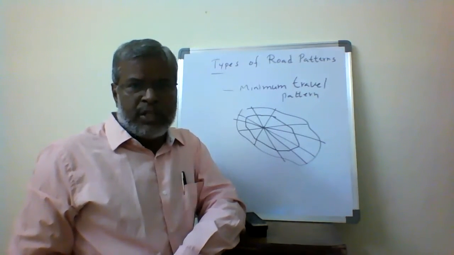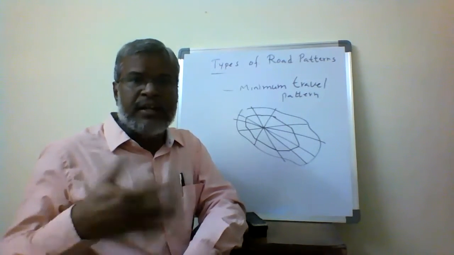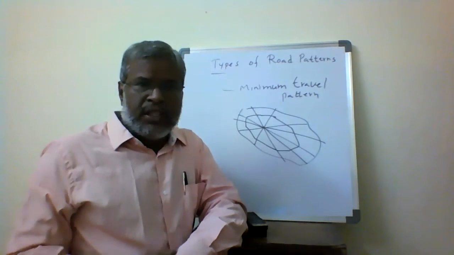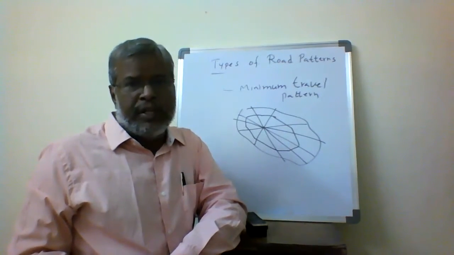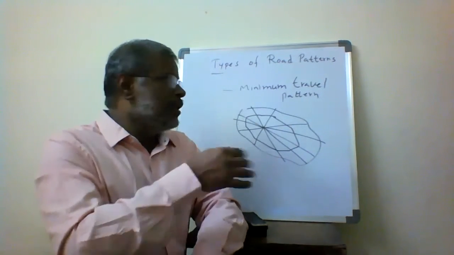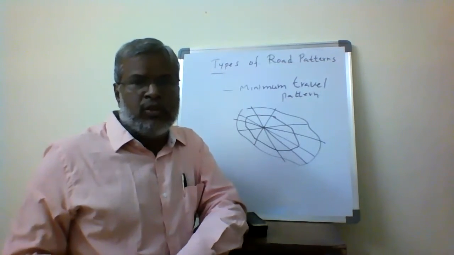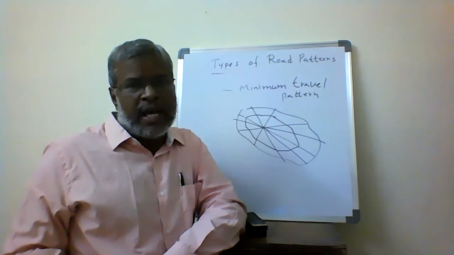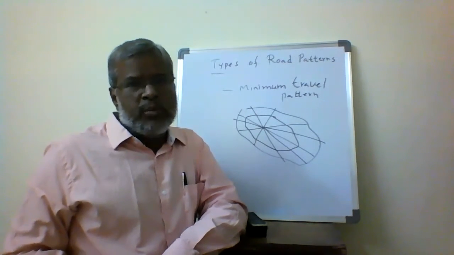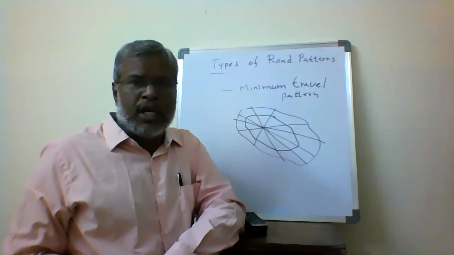Origin point and destination point, the shortest route possible to reach the various destinations. It means various alternatives are provided such that we can reach the destination point in the least possible time, without any interruption. And then the remaining are all the development areas, or the clusters. That is called minimum travel pattern. Always, the road user has to reach the destination point in the shortest possible time. That is the main objective.